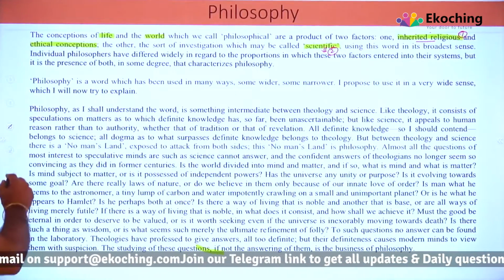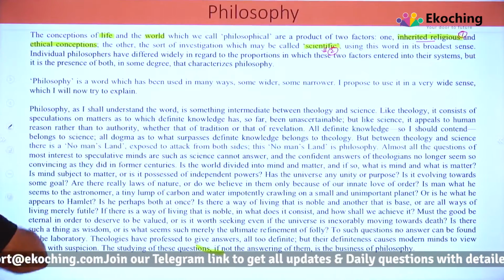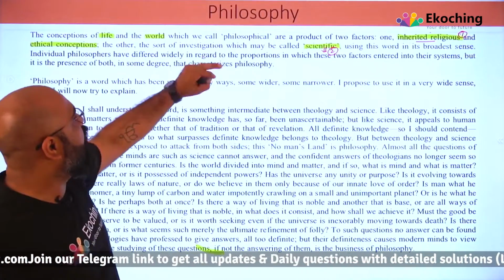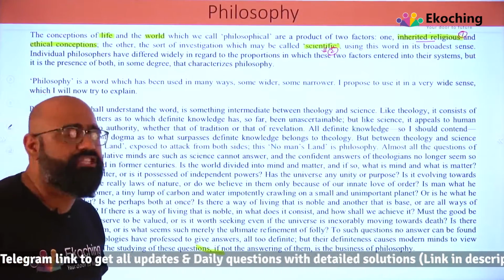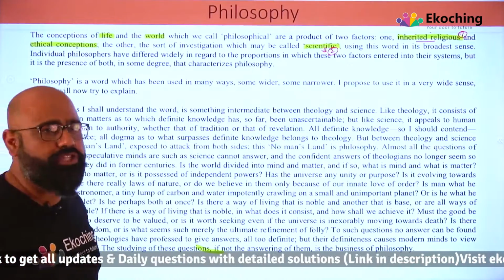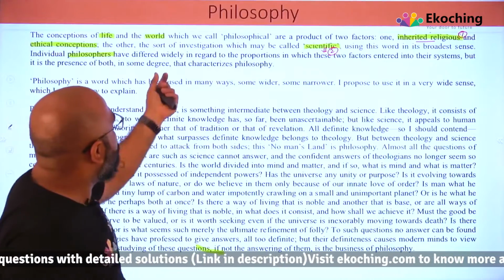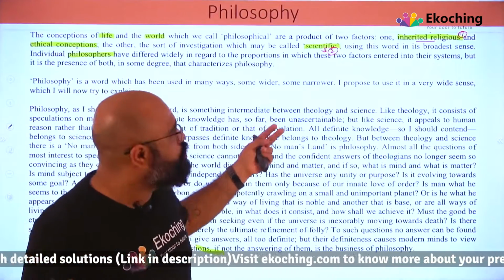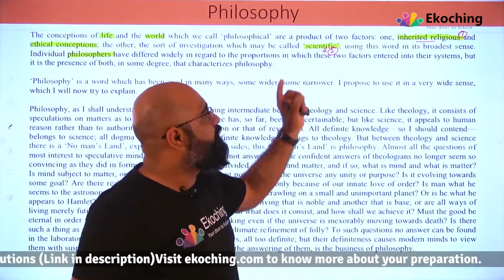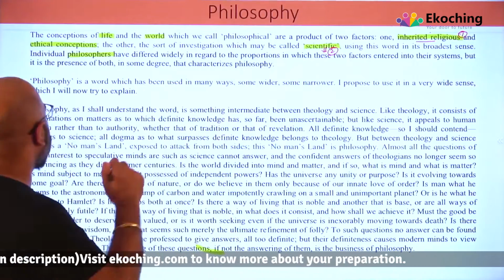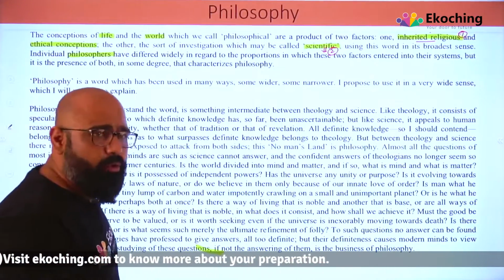Individual philosophers have differed widely in regard to the proportions in which these 2 factors enter into the system. So these philosophers, these people, differ a lot on both things, on this explanation or that explanation, right? They differ on both of these things. Now what is he saying?